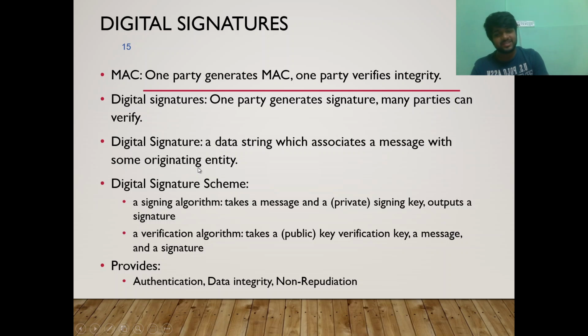So with a digital signature, one party generates the signature and many parties can verify integrity, which is the property of the digital signature. A digital signature is a data string which associates a message with the original entity. The scheme consists of a signing algorithm, which takes the private key and a message and outputs a signature, and a verification algorithm, which requires a public key, a message and a signature.